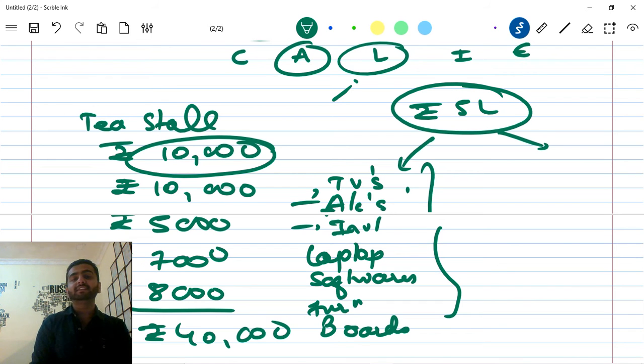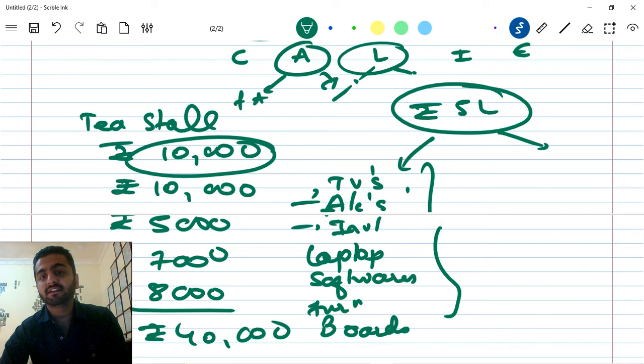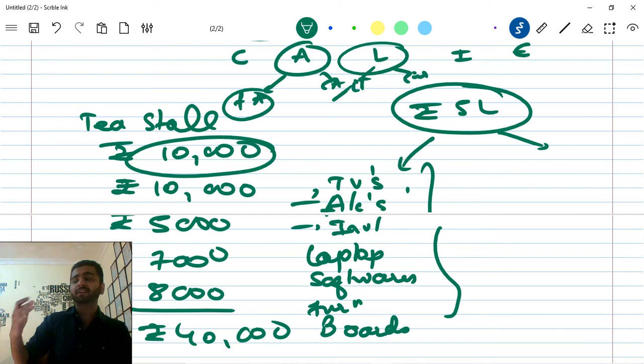Okay, so three things we have seen: capital, assets and liabilities. Capital means what? Amount invested in business. Assets which give future economic benefits. Assets are of two types, long term and short term. Liabilities are also of two types, long term and short term. Assets can be classified as fixed assets and current assets, and liabilities can be long term or current. Okay, so fixed assets give benefit over a number of years in future, current assets give benefits only in the year which we are calculating for.